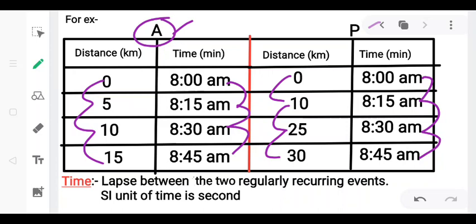So this is an example of non-uniform motion that we do every day. It is not possible to move in uniform motion every time, as there are many traffic jams and speed breakers on the road, so our speed is not uniform.